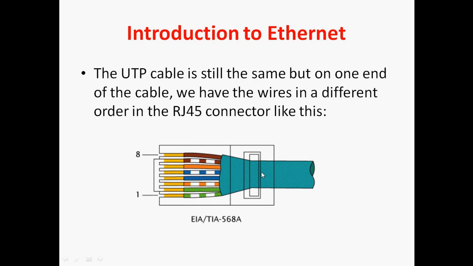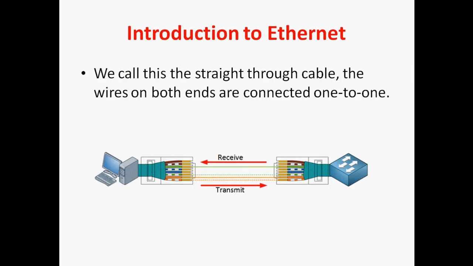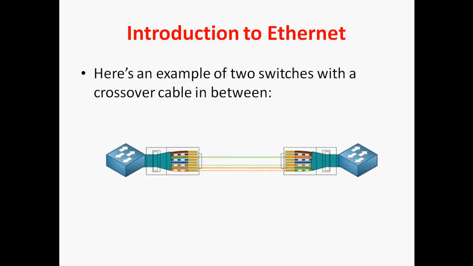As I mentioned earlier, one end should be in T568A model and the other end in T568B model, which means it's a crossover. The color coding will be different. If the color coding starts with green white, green, it means T568A model. If it starts with orange white, orange, it's a T568B model.